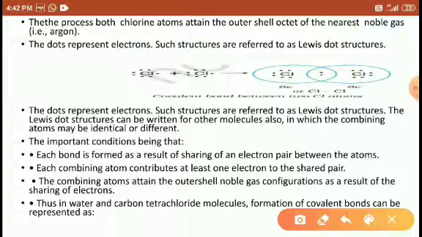So Langmuir used the Lewis dot structure. With the help of the Lewis dot structure, he explained the formation of chlorine molecules and the formation of the covalent bond between the species. When both species mutually share electrons, a bond is held, and that covalent bond is held on both sides to attain the octet structure.